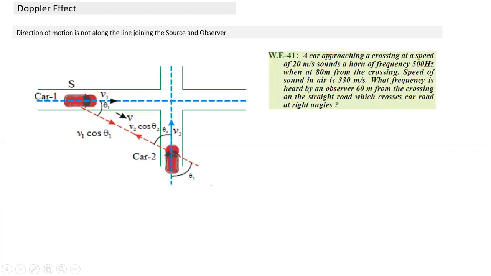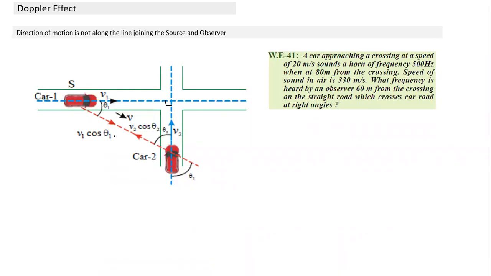Okay, now coming to the case where the direction of motion is not along the line joining the source and the observer. And this is a typical scenario. Say you are in a helicopter. This is called a helicopter view, or view from the top. So this is a typical road junction, a perpendicular road junction. One car is approaching in this direction, the other car is approaching in this direction. So if one car blows horn, the other person will hear a frequency which is different, because both are in motion.